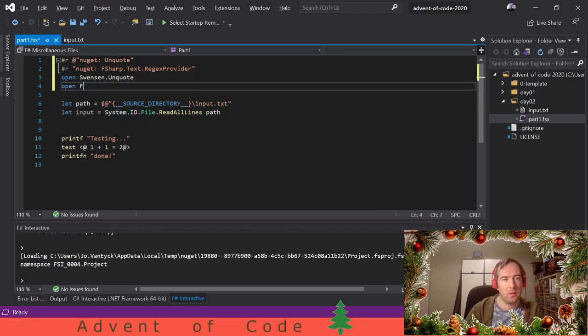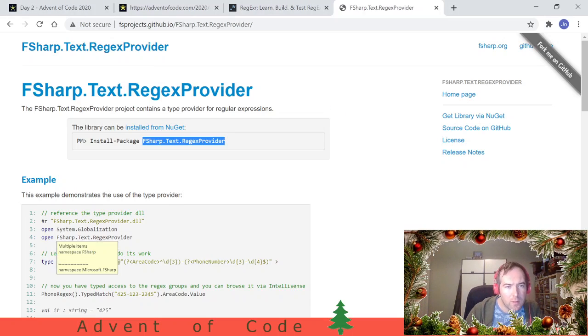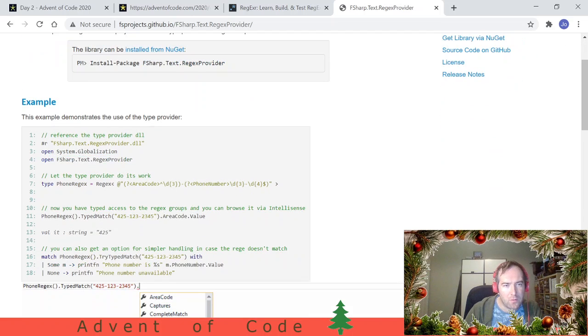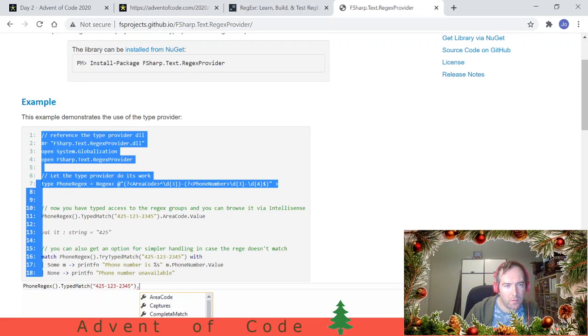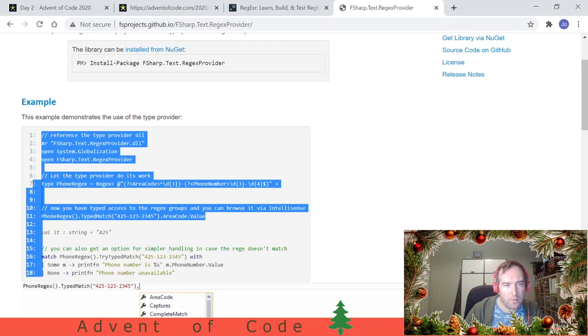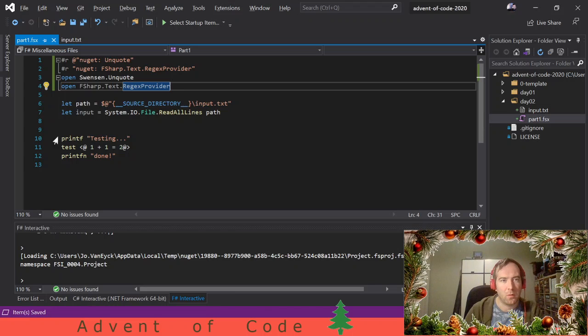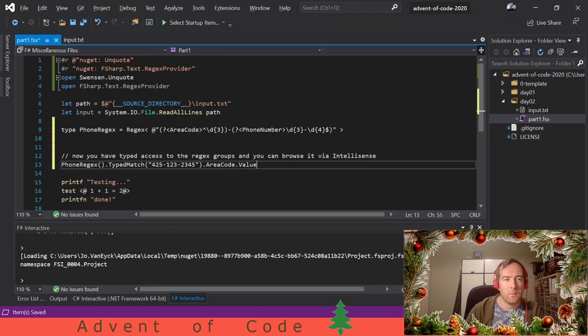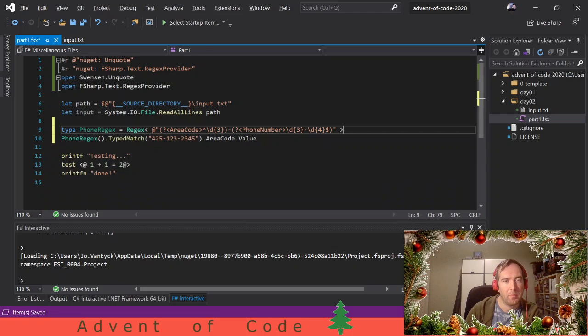There we go. Open F# text regex provider. What's it saying? Yeah, and then it's just syntax. Do this and then make new this. Just gonna copy paste it. Let's not overthink it. So there we go. You define your regex type by giving it a regular expression, and then you can use it.